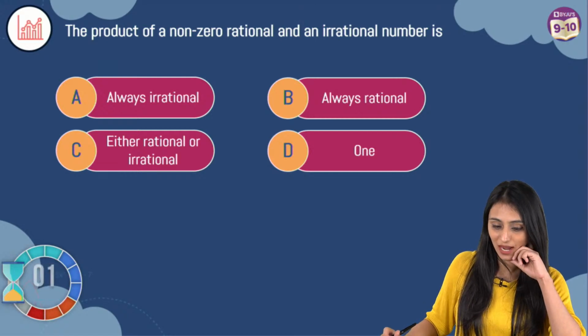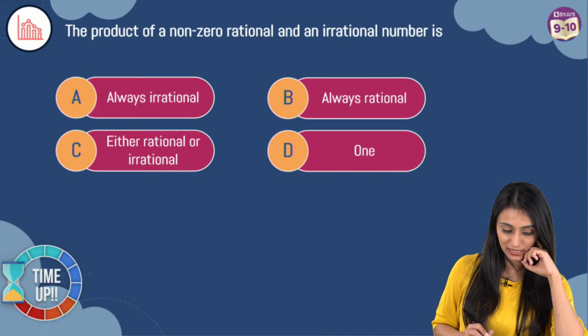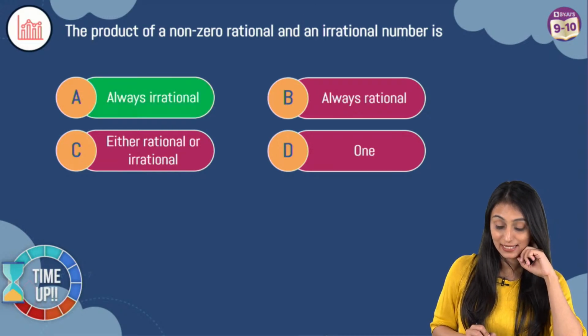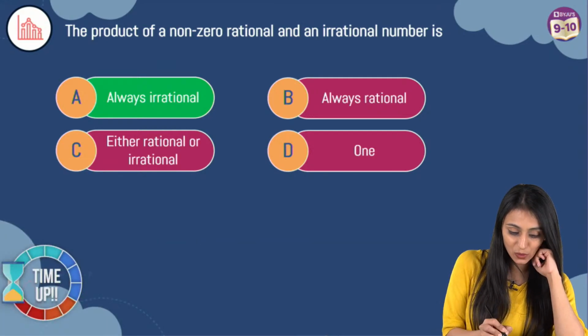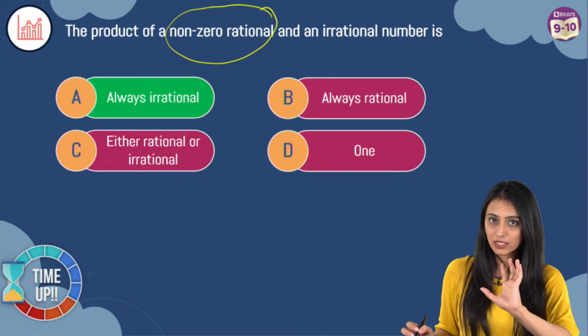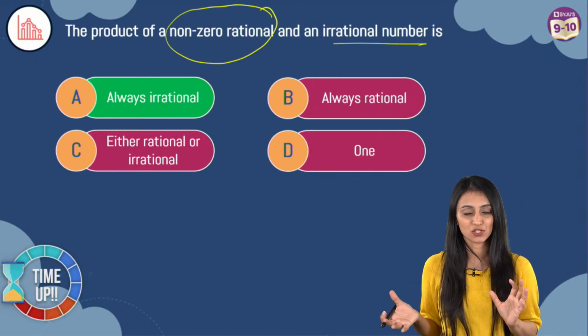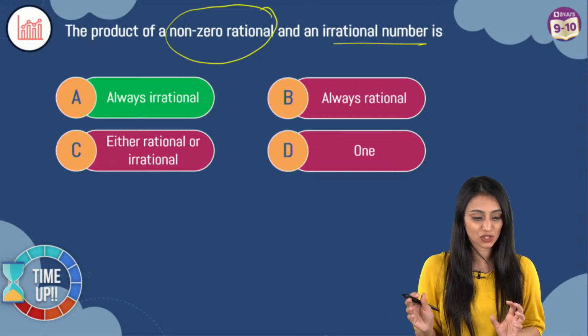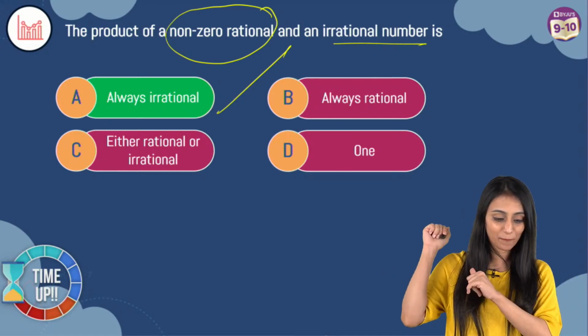Quickly, yes, always irrational. Everybody's saying A. Time is up. All right, let's see what the right answer is. Yes, it is going to be always irrational, because when I'm saying product of a non-zero rational, if it is non-zero, but it is rational, 0 would not be there, but any rational number, you are multiplying that with an irrational number. So product of a rational and an irrational number is always irrational, right? We all know it. That's why answer A.